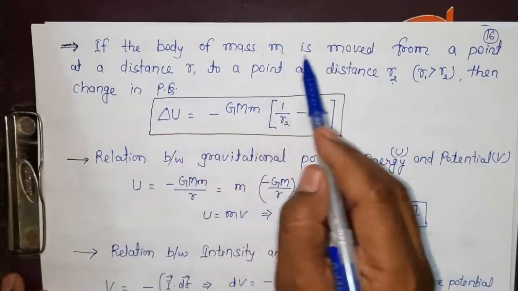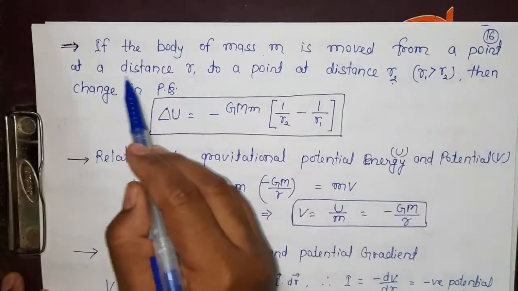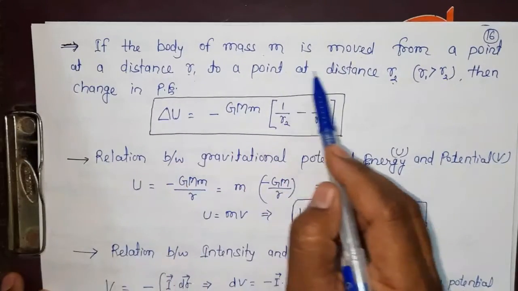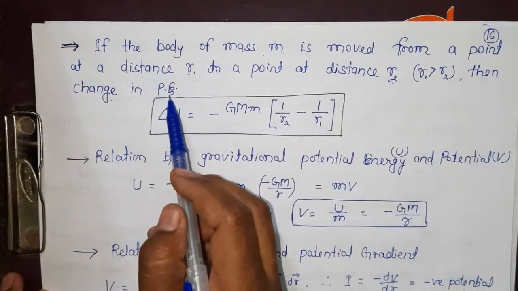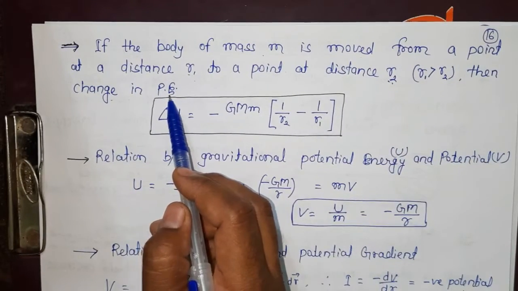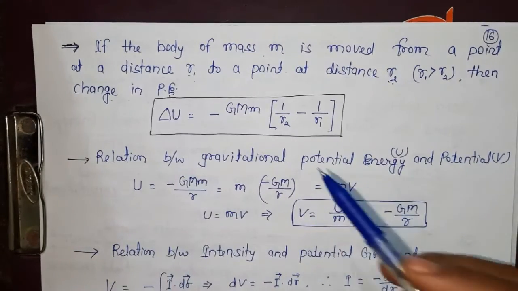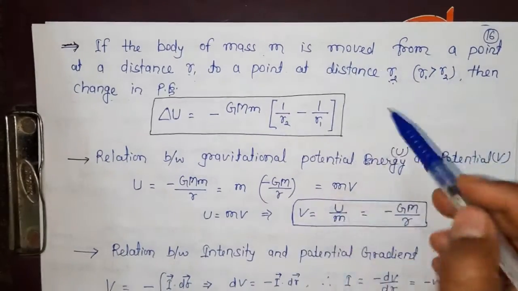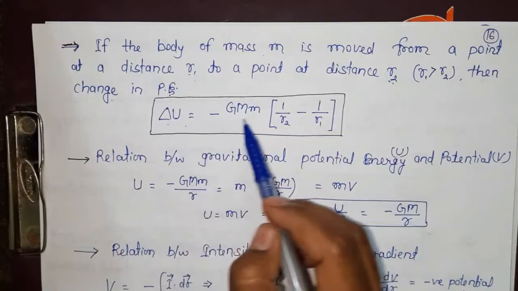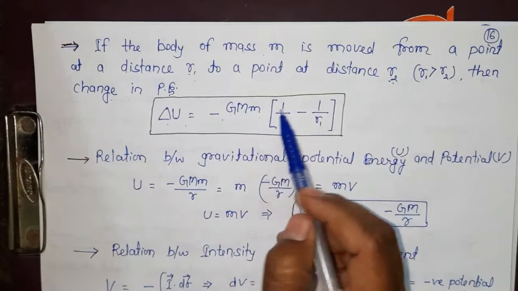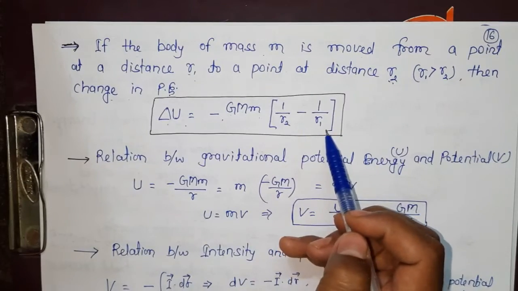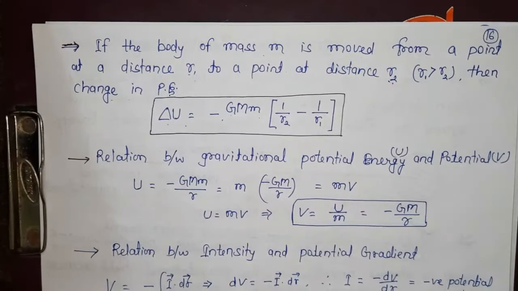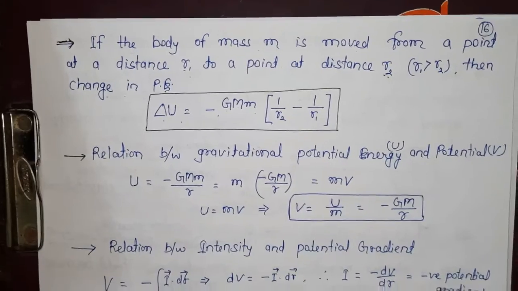Now if you have two points, one at distance r1 and another at distance r2. If the body of mass m is moved from a point at a distance r1 to a point at a distance r2, then the change in potential energy: there we were taking from infinity to a point, here from a point to another point. Then delta U becomes minus of G capital M small m in bracket 1 upon r2 minus 1 upon r1. This formula also comes from that derivation of integration of work done.